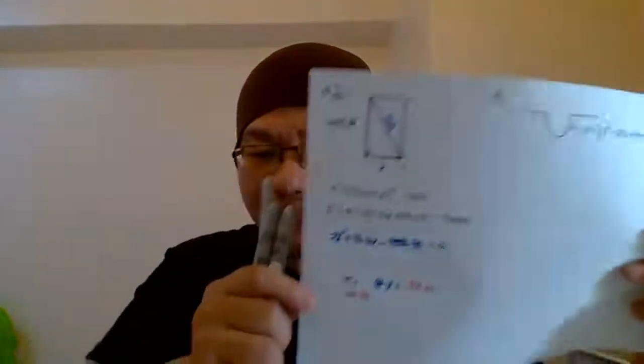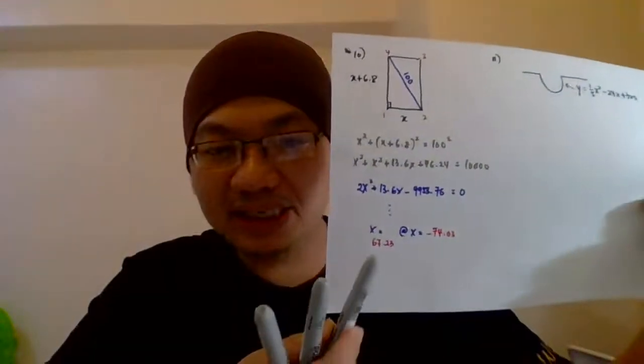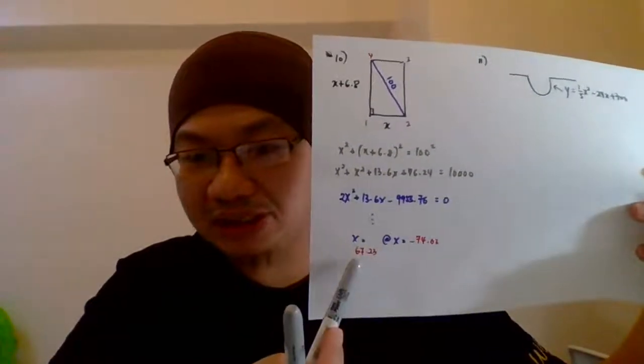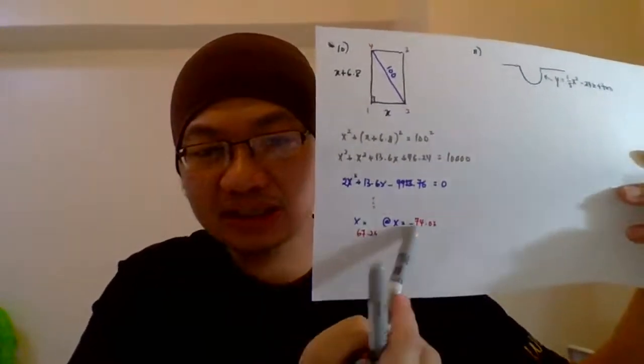So we got two answers here. Okay guys, before we solve number 11, let's look at number 10 first. This is Masha's answer. So I hope this answer is correct.